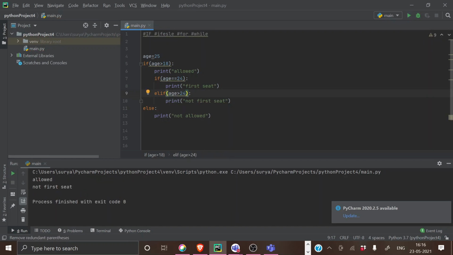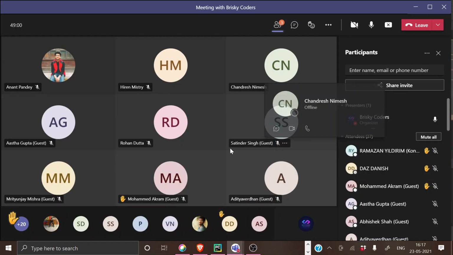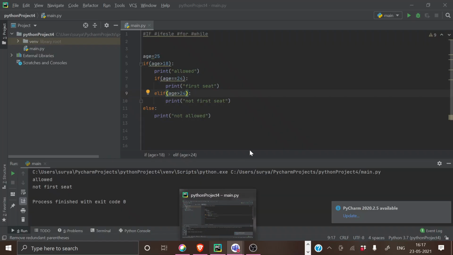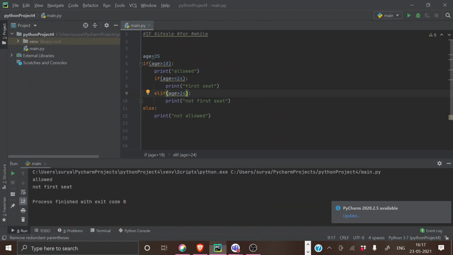So now we will get allowed and not allowed. Yeah, got it. This is what you asked, right? Yes, your doubt is cleared now. Your doubt is cleared. I mean, are you there? Who asked that? Okay, Chandesh, you were asking that. You can use else inside if. Is that you asking that, or this particular doubt you're asking? Okay, that's fine. We'll just move on.